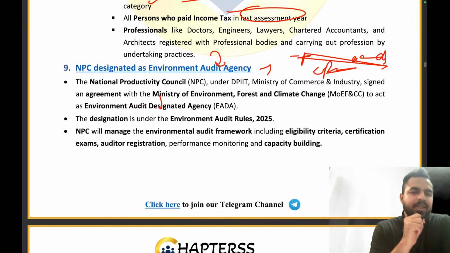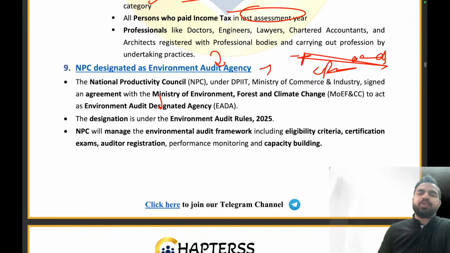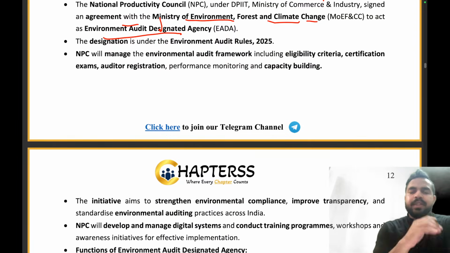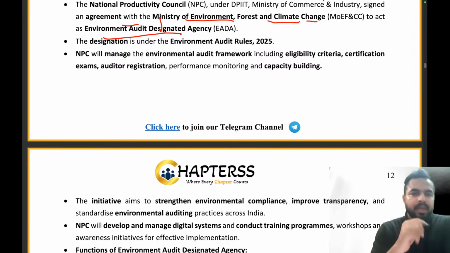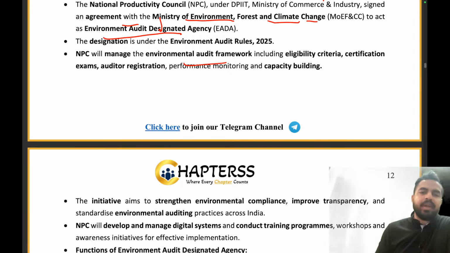The NPC, National Productivity Council, under the DPIT, Ministry of Commerce, has signed an agreement with the Ministry of Environment, Forest and Climate Change to act as the environment audit designated agency. Now please tell me, my dear friends, the designation is under the Environment Audit Rules 2025. The NPC will manage the environmental audit framework. That means this NPC is going to tell who will be the environmental auditor, what is the criteria,